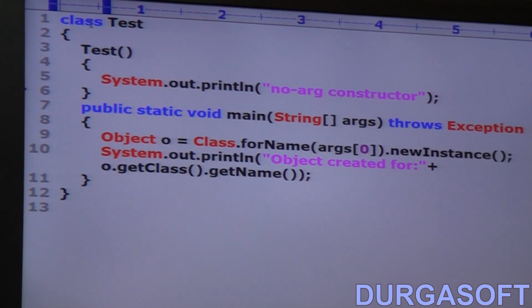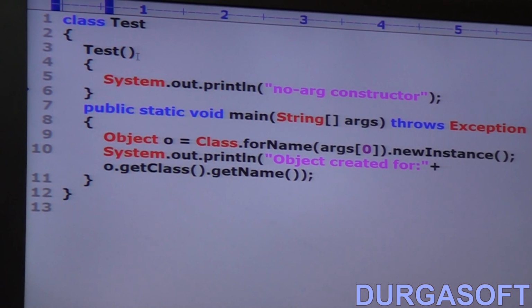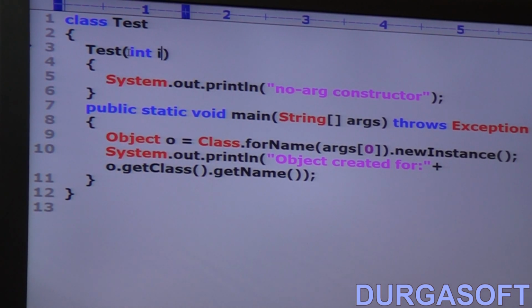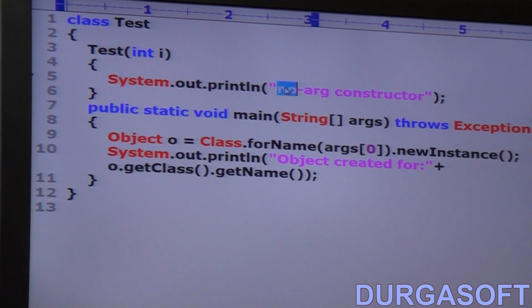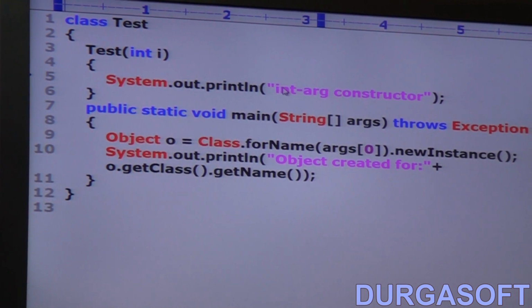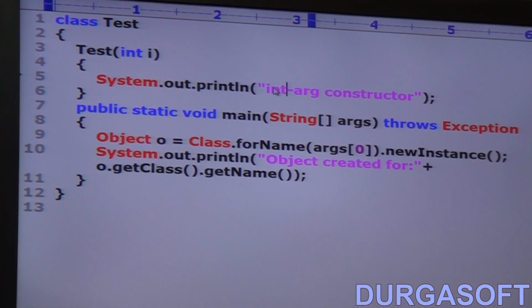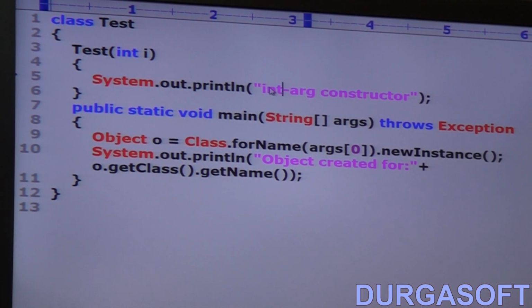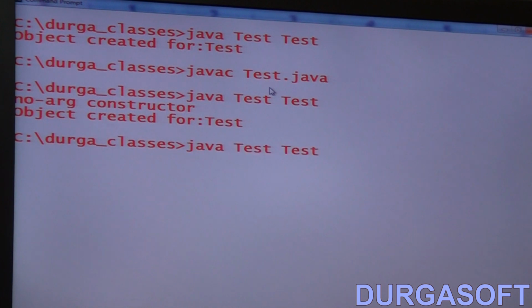In the case of newInstance, suppose my Test class contains an int argument constructor. Are you getting the int argument constructor? Is the no-argument constructor there or not? Not there. So if I write any constructor, the compiler won't generate the default constructor. So the Test class doesn't contain a no-argument constructor.